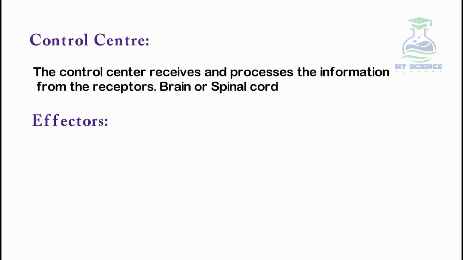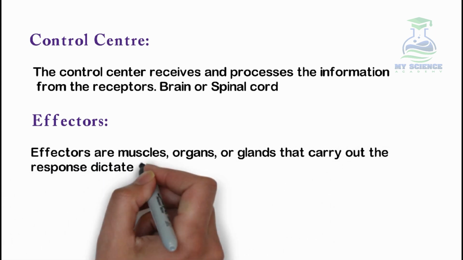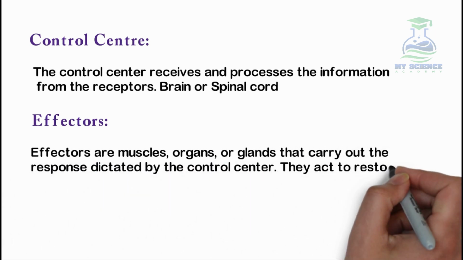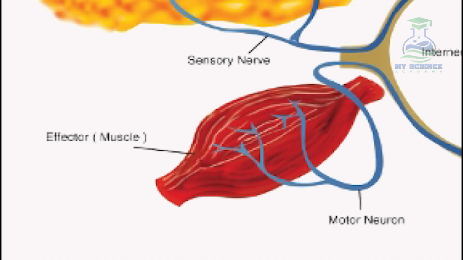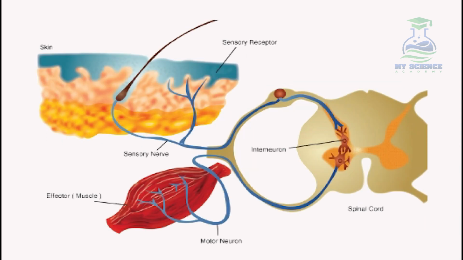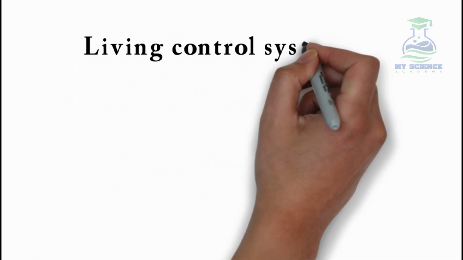Now what are effectors? Effectors are the muscles, organs or glands that carry out the response detected by the control center. They act to restore the variables back to the set point. Here in this figure, the muscle can be seen that acts as an effector. After receiving information from the control center, they act accordingly and help to restore the variable back to its set point.